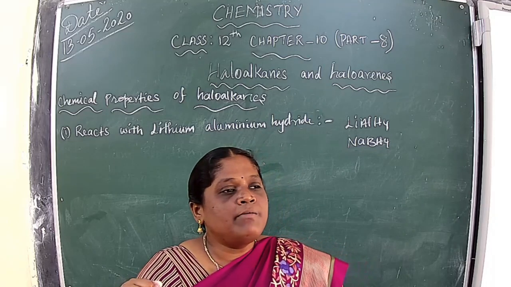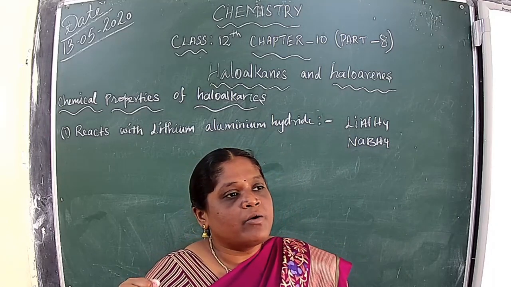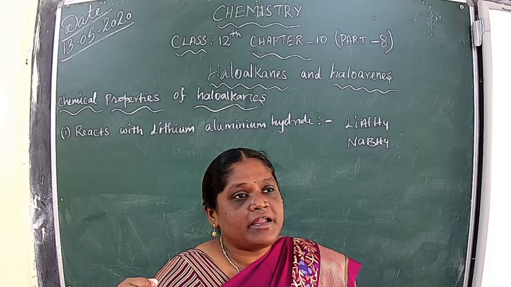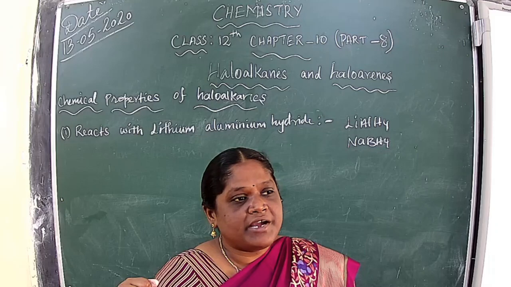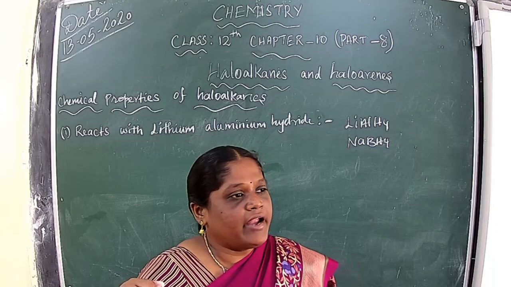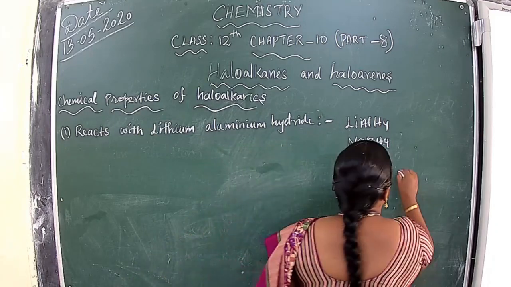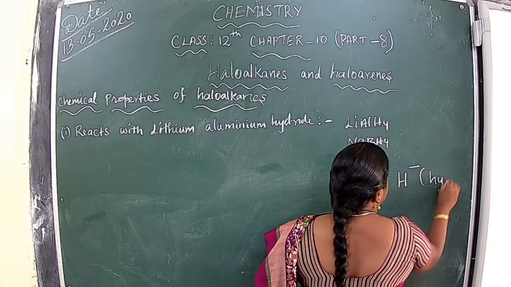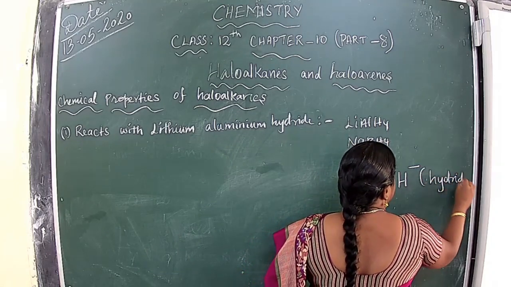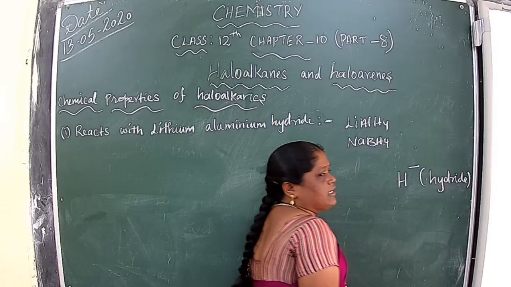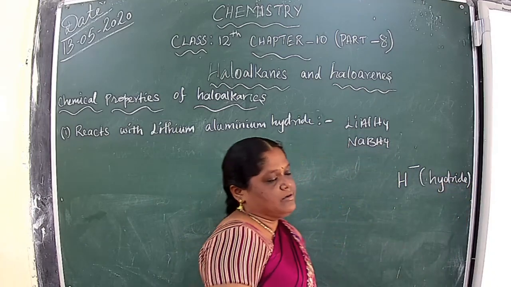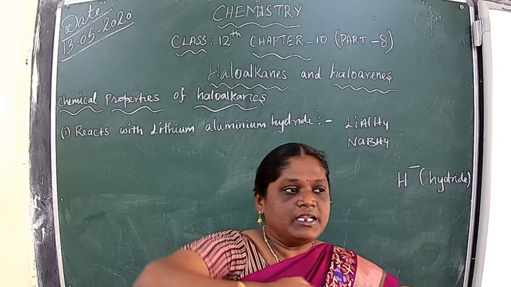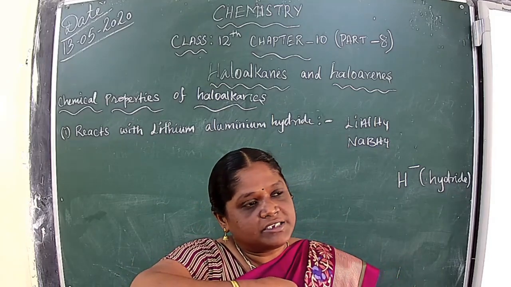Lithium aluminium hydride or sodium borohydride releases hydride ions. Hydride ion means H minus. It can release the hydride ion, so it acts as a reducing agent.